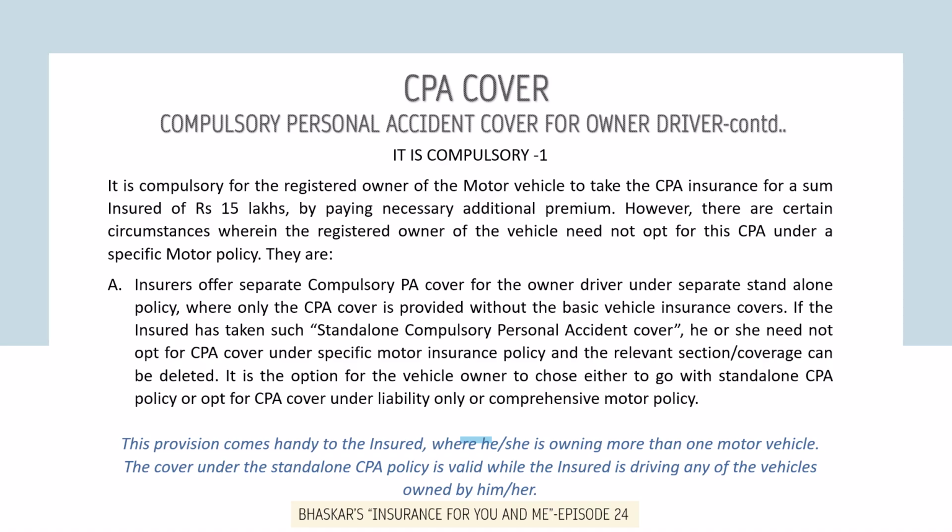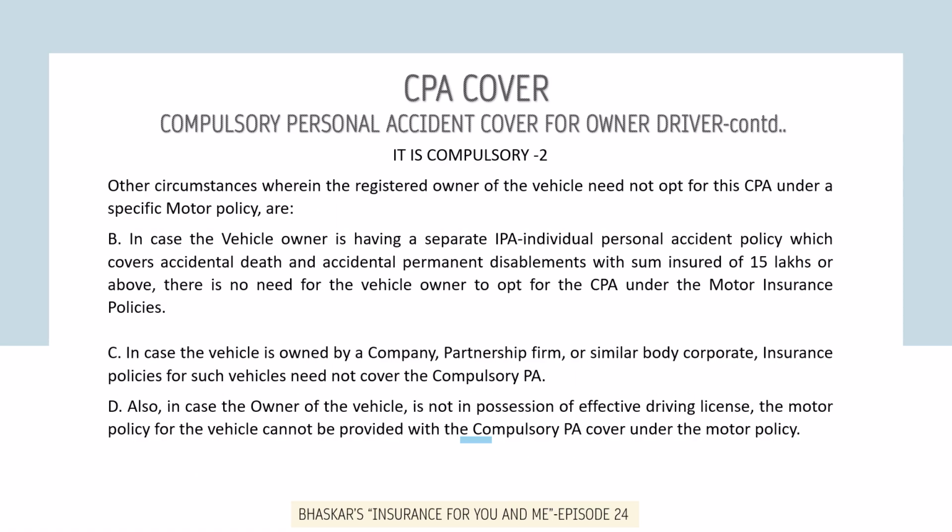It is the option for the vehicle owner to choose either to go with standalone CPA policy or opt for CPA under the motor's liability policy or comprehensive policy. This provision actually comes handy to the insured where the insured is owning more than one motor vehicle. So the cover under the standalone CPA policy is valid while the insured is driving any of the vehicles owned by him or her.